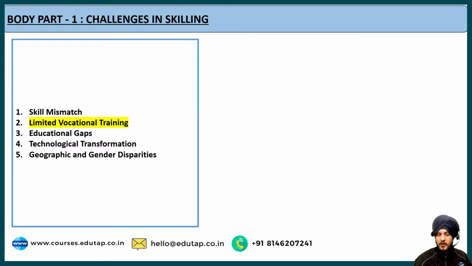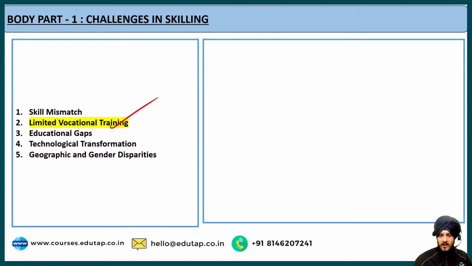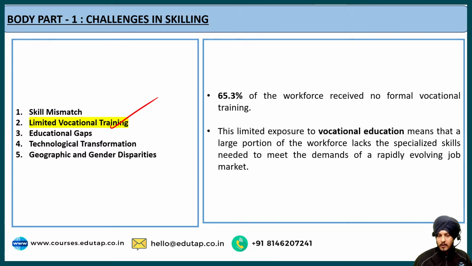Fine. Now what do you mean by vocational training? Basically these are the learning skills provided to different individuals in order to get a grip over a particular task or a particular craft. For example, the task of plumbing or tailoring, these specific tasks are categorized under vocational education or vocational training. Now the economic survey says that around 65.3% of the workforce received no formal vocational training.